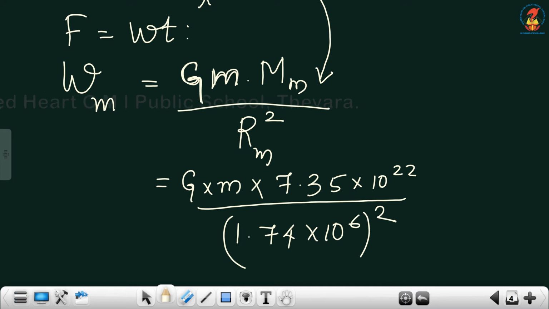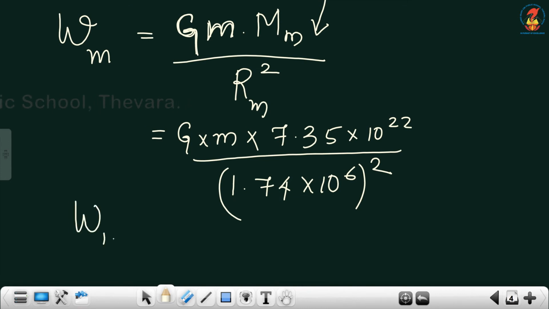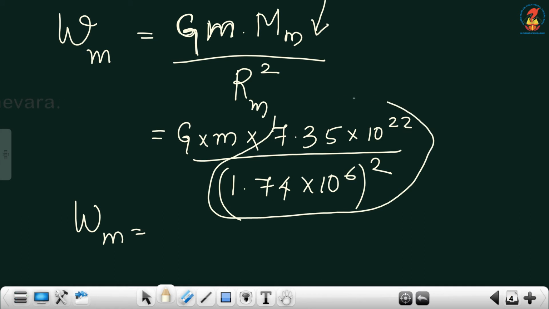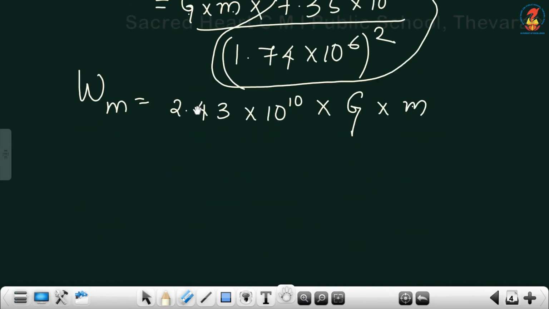On simplifying these terms, we get Wm is equal to 2.43 into 10 raised to 10 into G into m, where m is the mass of the object. So, this is the weight on the moon that we got.